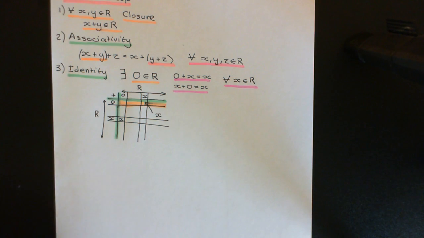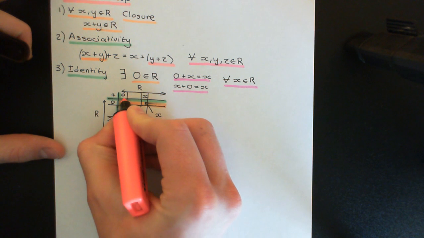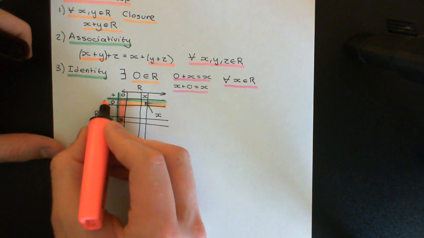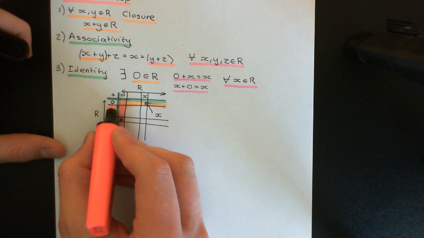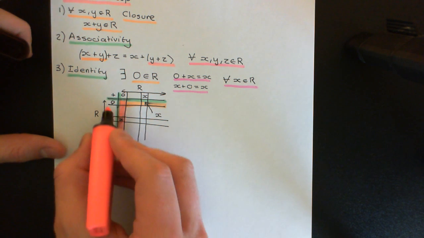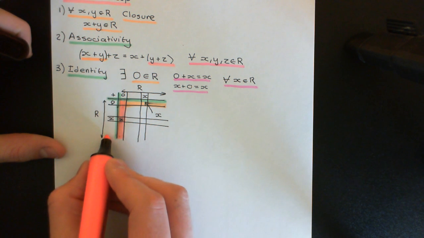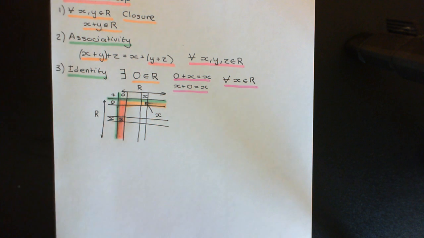So what that then says is that this column dedicated to 0 here is very, very boring. Okay, this is just going to be an exact replica of this title portion for the rows. Okay, so you've got all the elements of the ring down here in the title portion for all of the rows. If you just copy that list of elements of the ring out exactly in the same order here, that's going to be the column dedicated to 0 in this addition composition table.